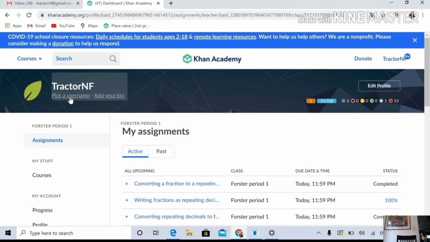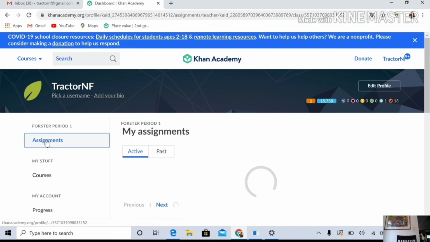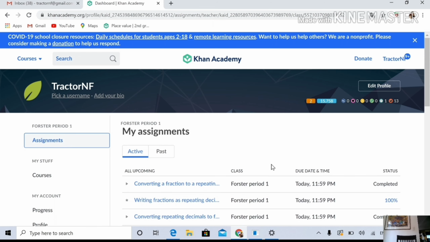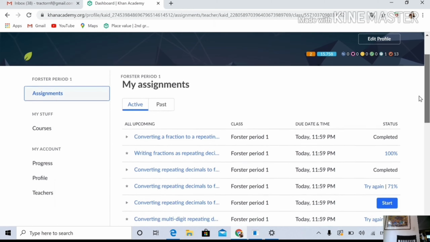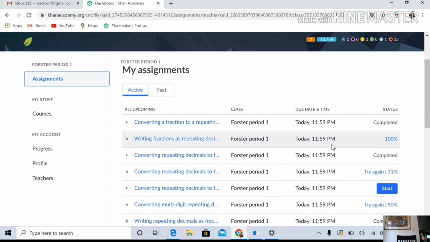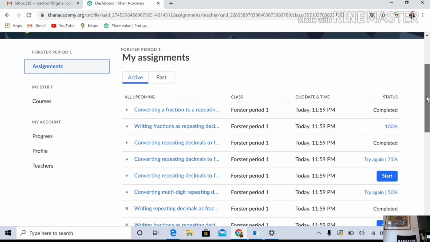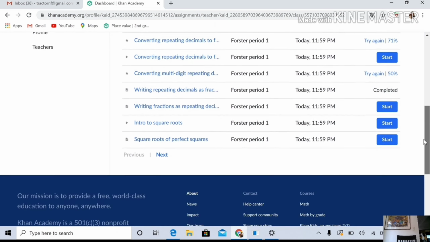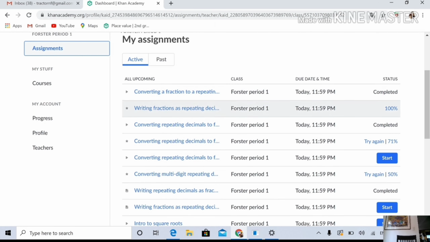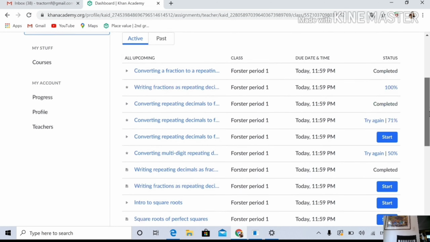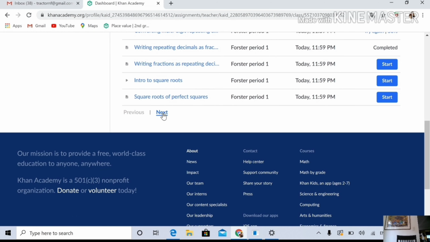This is my stepson's account, and so when you see this, you're going to click on assignments. And then you see over here due dates, and that's an important thing to look at. These are the assignments. Today's Sunday, and it's Sunday afternoon, so the first assignment is due tomorrow, or today at midnight. So these are the due dates. This is not next week's assignment. So we're going to go down here, and we're going to go to next.